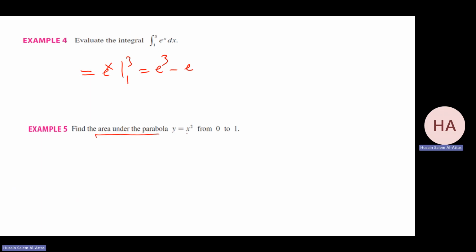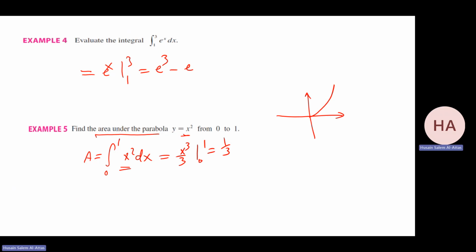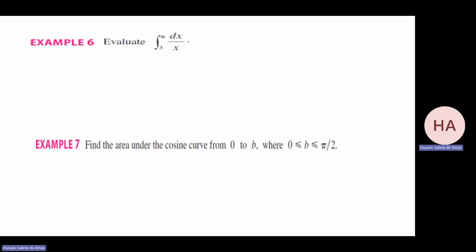The area under the parabola, I know this is positive. So between 0 and 1, it's always positive. So it will be the integral from 0 to 1 of x squared dx, where the antiderivative is x cubed over 3 from 0 to 1. So the answer is 1 over 3. Yeah, this is an easy problem, but just to be sure that we get it.